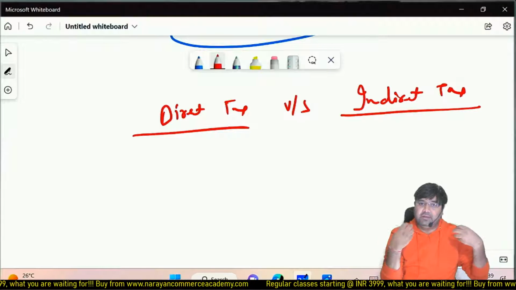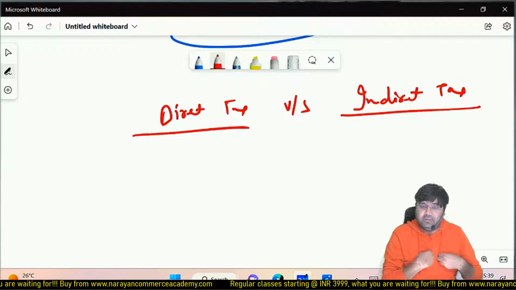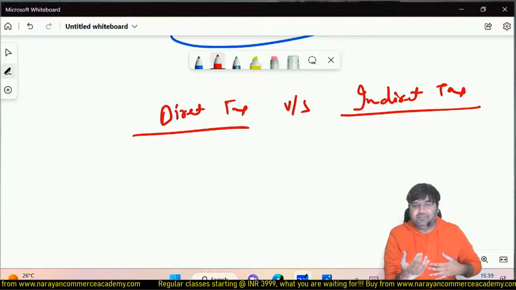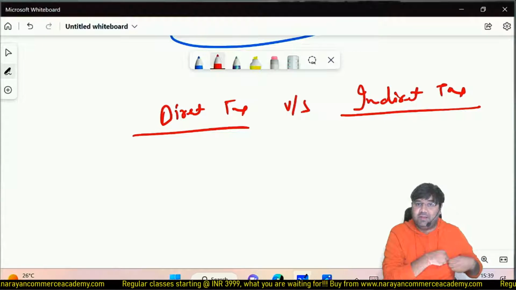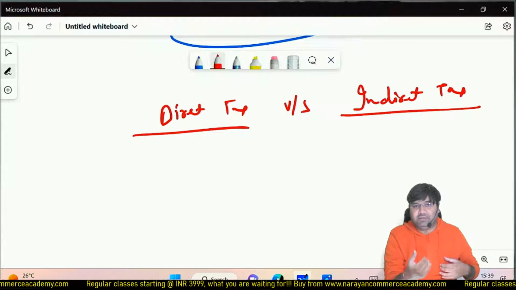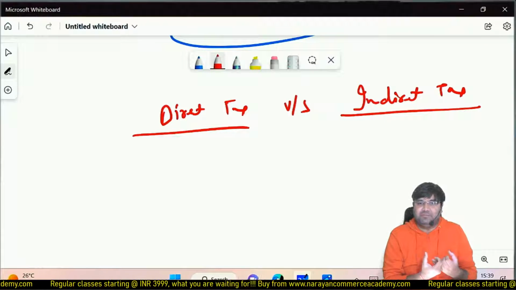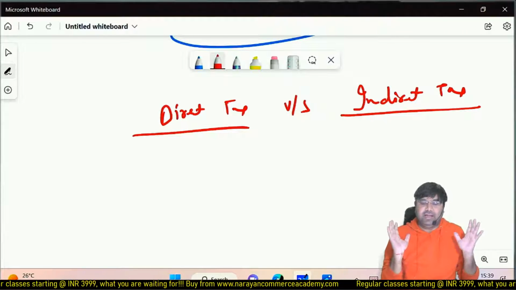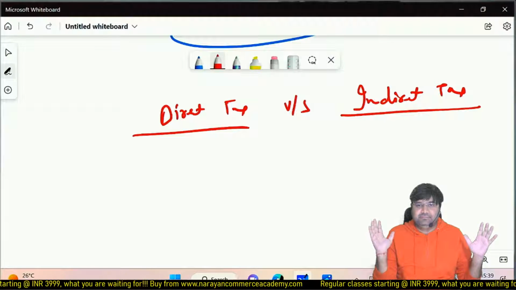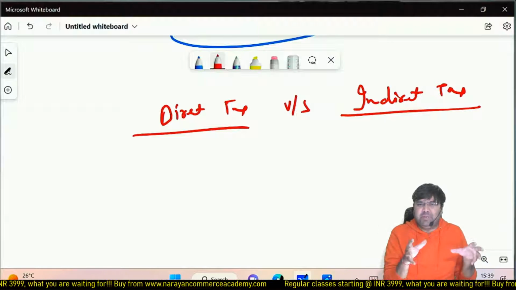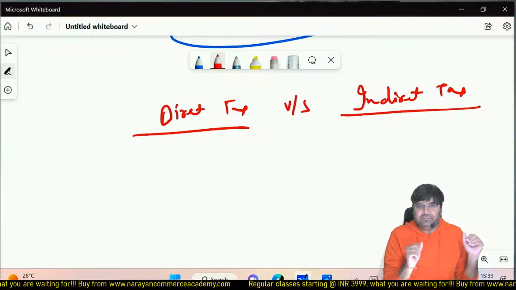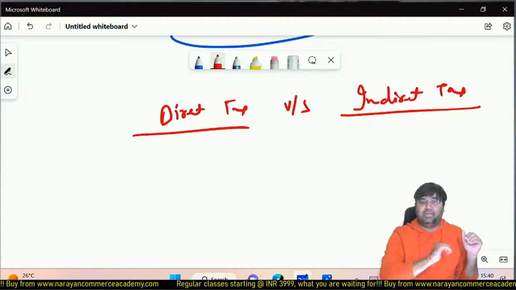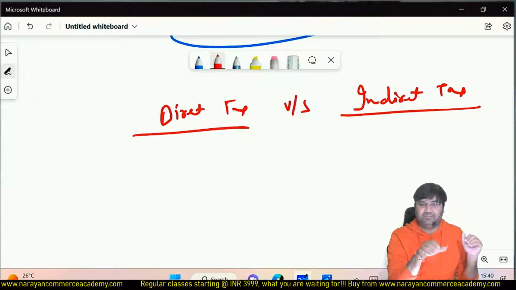Income tax is going to be levied on, let's say, my income. So I am going to pay from my pocket. I am accruing income, so I am going to pay income tax. It is going to pinch me because I am paying from my pocket and I am aware that I am paying income tax. So it normally pinches the person. Direct tax is levied directly on the person, so that's why direct tax normally pinches.